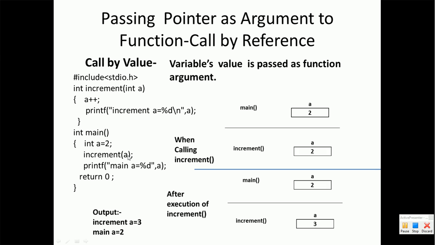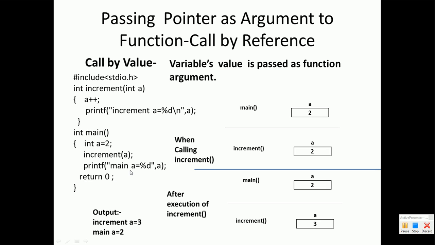So after raising the value it will be 3. So what we have written inside the code, in the main function there is a variable a which is of type integer having the value 2. After the declaration of variable a, we have called function increment, and value of variable a is passed to the increment function. After that, printf statement is used to print the value of a variable a, and then there is a return statement inside the main function.